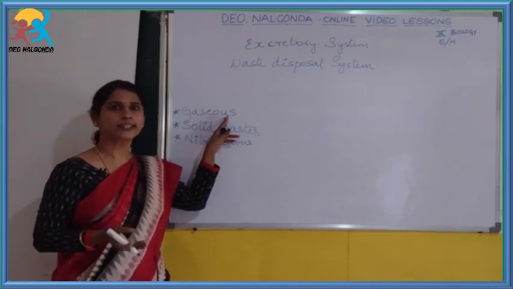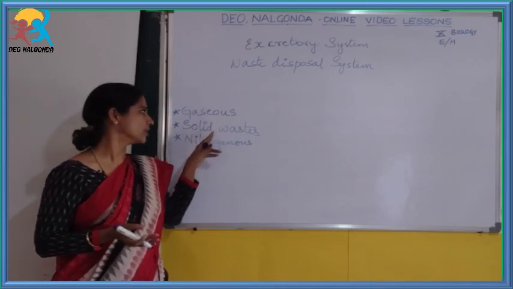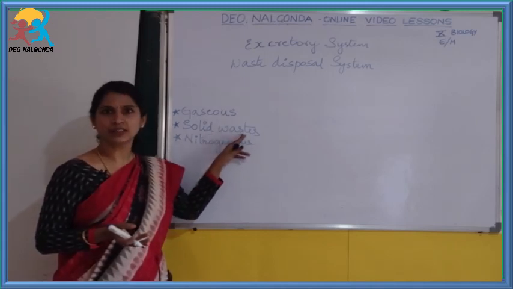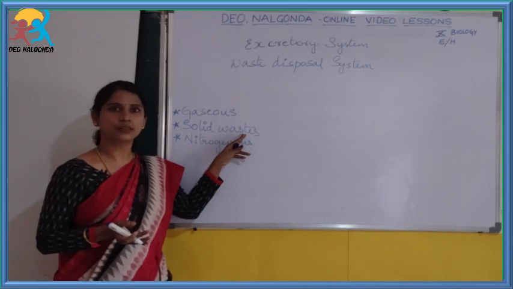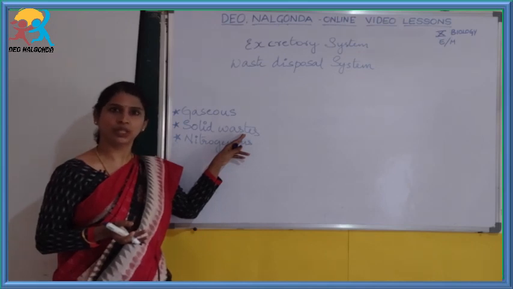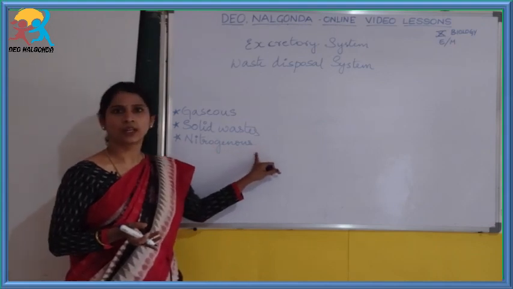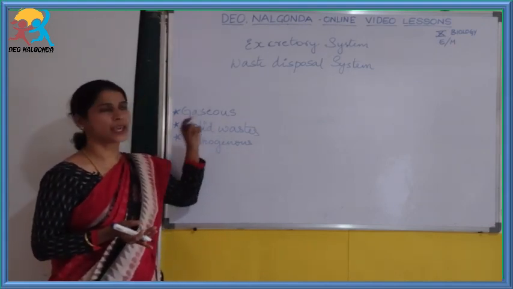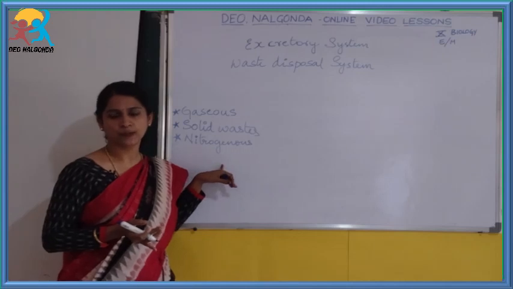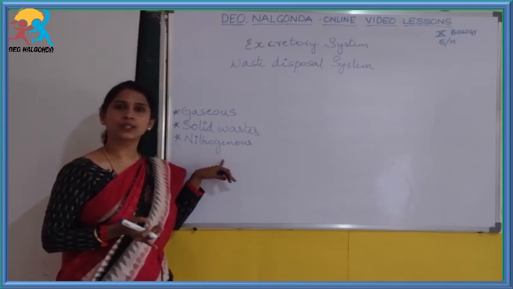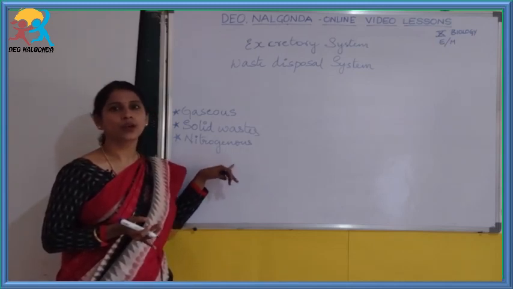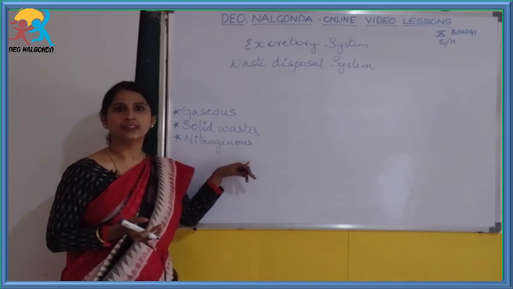The carbon dioxide is removed while exhaling, and the solid waste, that is the undigested waste, is passed out through the anus. And the nitrogenous waste, this is what requires the excretory system. So what is this nitrogenous waste and how is it generated? We are going to learn in this chapter.